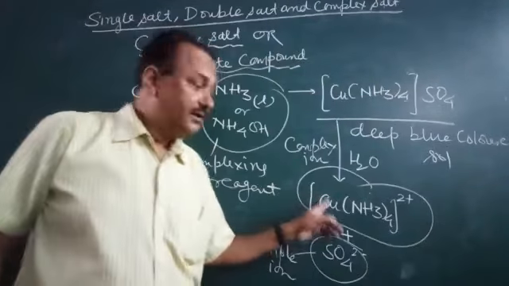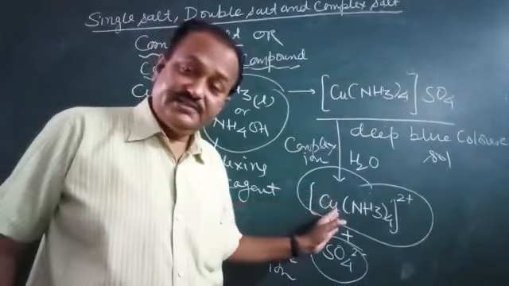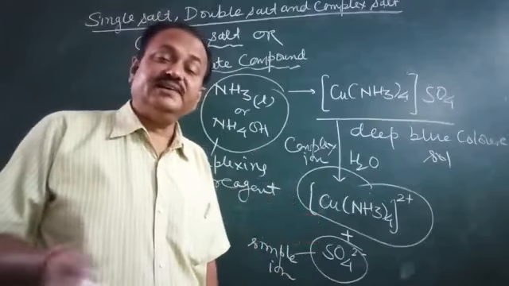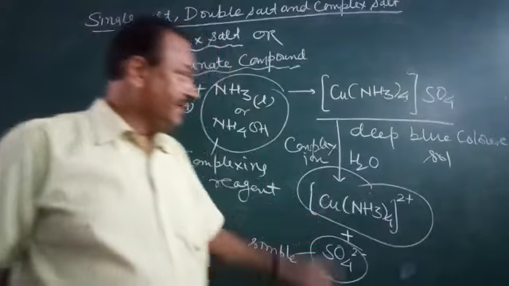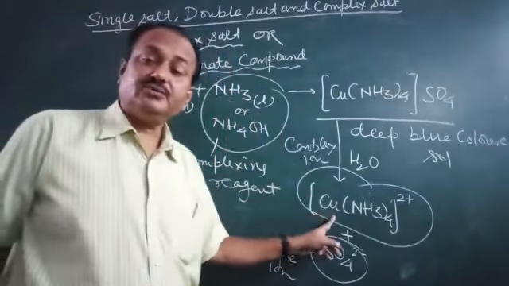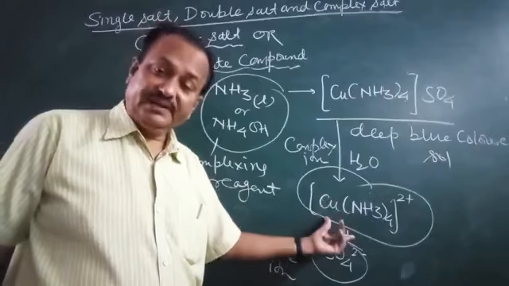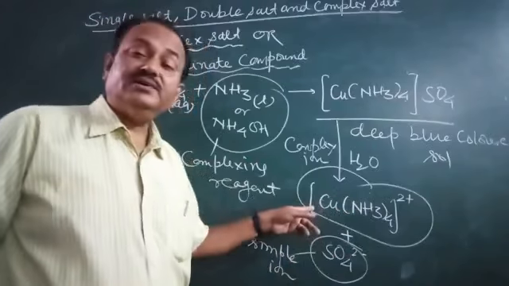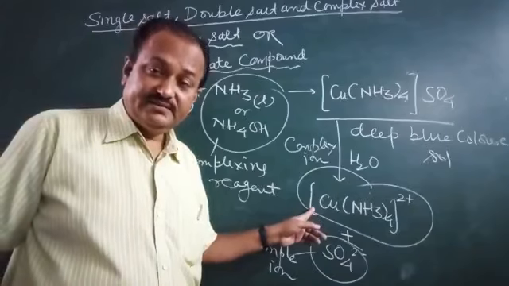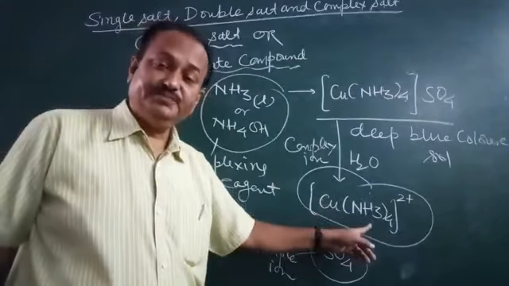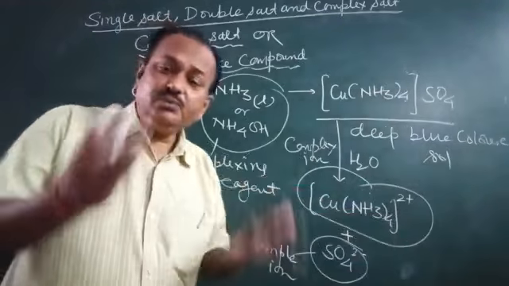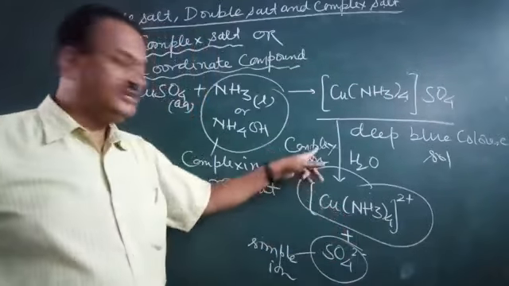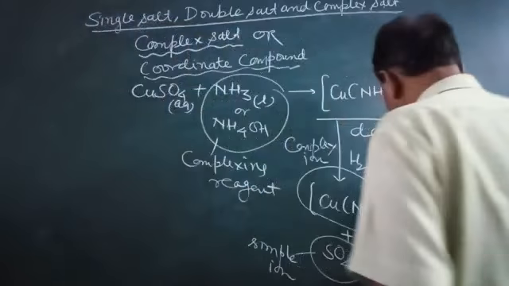So in this manner, complex ions, complex salts, differ from single salt and double salt. Once again I am repeating, in coordinate compounds there is formation of coordinate ion or complex ion. The complex ion is a new type of species. We cannot detect any metal present, and it has a new character, and this cannot be further ionized.